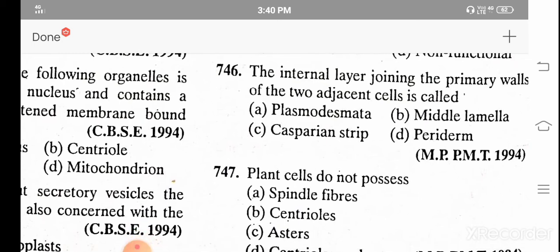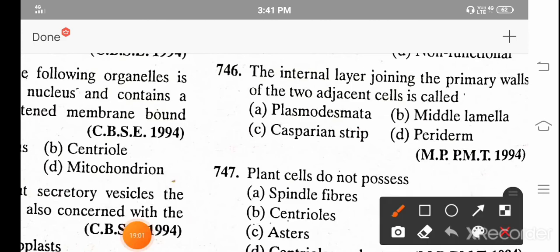The internal layer joining the primary walls of two adjacent cells is called A. Plasmodesmata, B. Middle lamellae, C. Casparian strip, D. Periderm. And the correct answer is B. Middle lamellae.